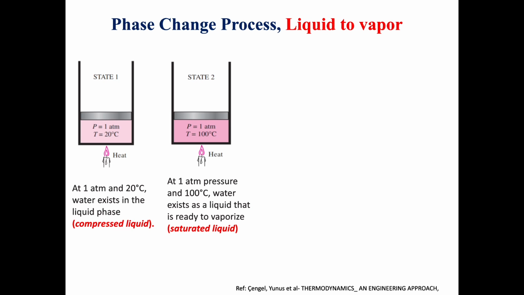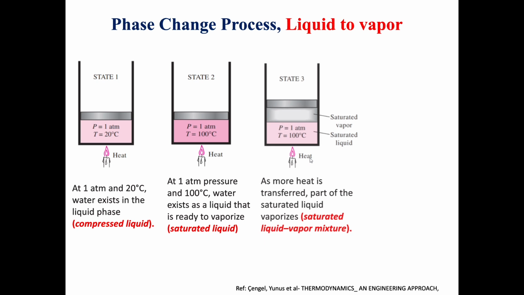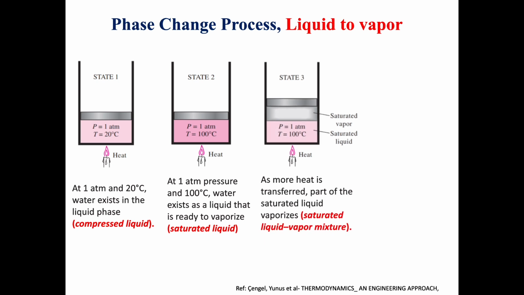That's why it's called saturated liquid. Then in the third state, the liquid will vaporize. As more heat is transferred, part of the saturated liquid vaporizes. So here it will be called a saturated liquid-vapor mixture. So we will have water and vapor.